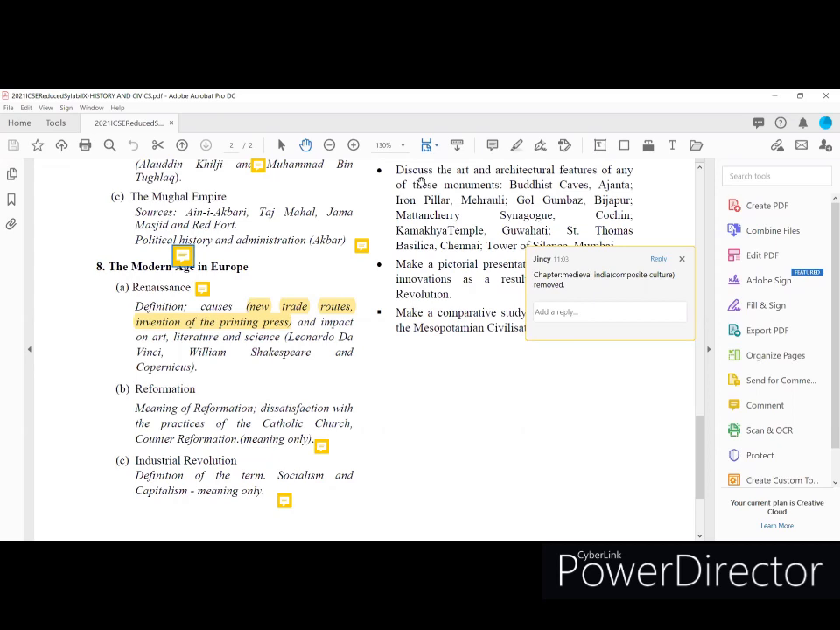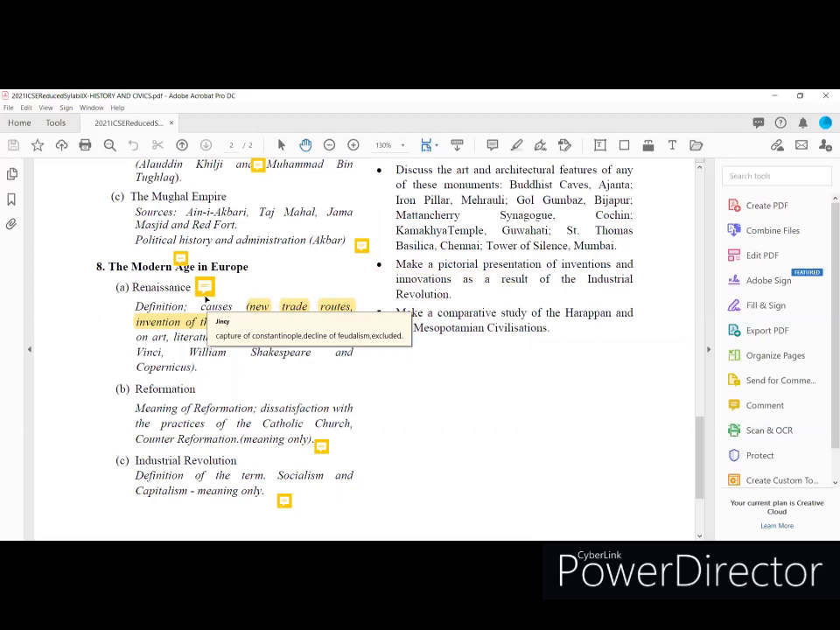That means in between, one lesson, medieval India composite culture about the Bhakti movement, that lesson is removed from the syllabus. So we can exclude that for our examination also. Students can exclude that when you are preparing your lessons for your examination. So medieval India composite culture is removed from the syllabus. Next we need to focus on the modern age in Europe, Renaissance, and what all the changes happen here.